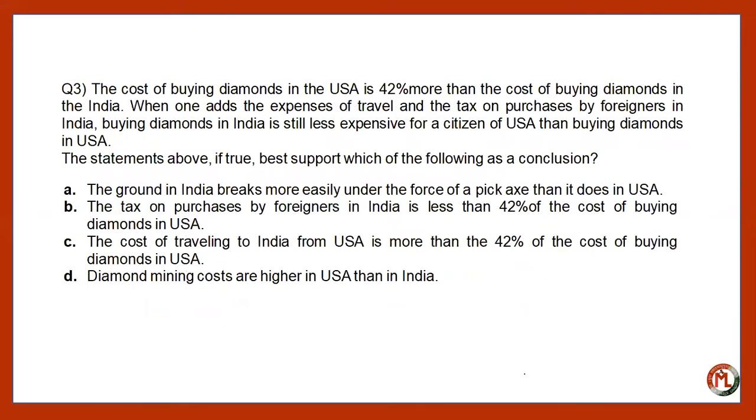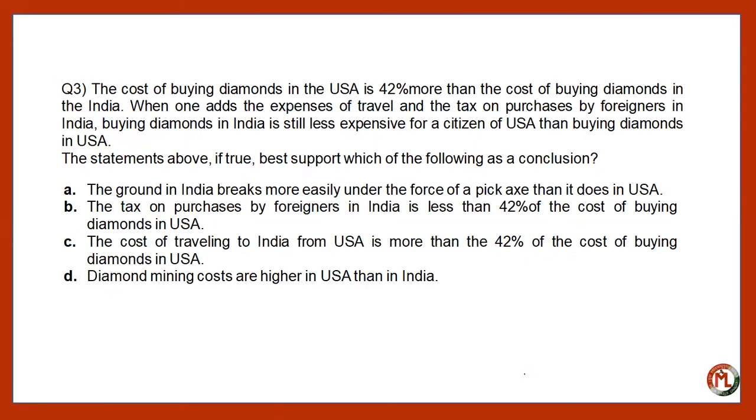Clear? The third question is: the cost of buying diamonds in the USA is 42% more than the cost of buying diamonds in India. When one adds the expenses of travel and the tax on purchases by foreigners in India, buying diamonds in India is still less expensive for a citizen of the USA than buying diamonds in the USA.